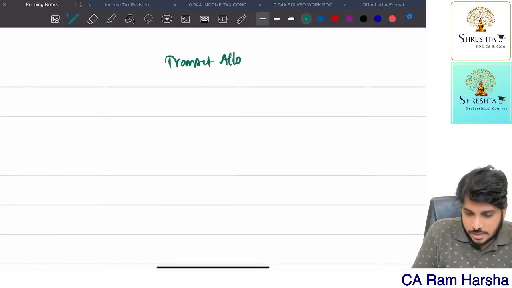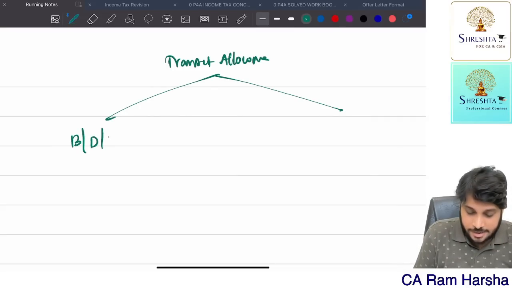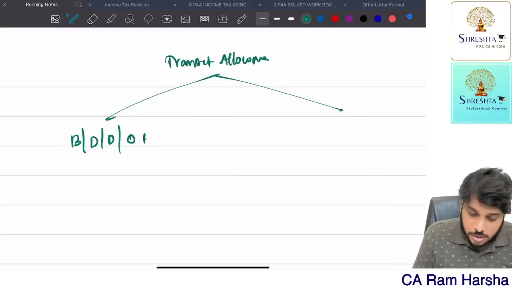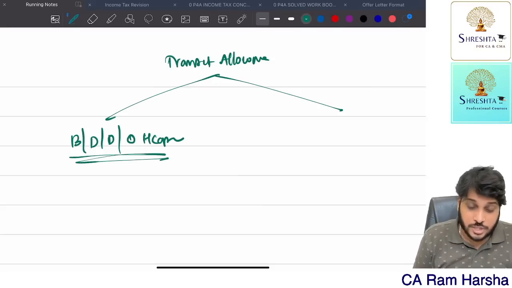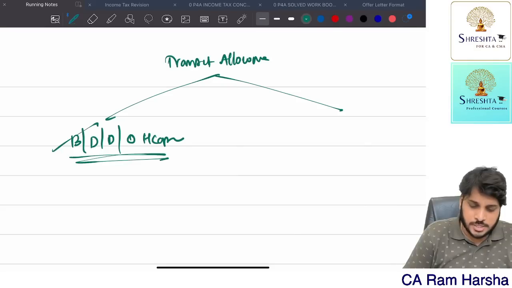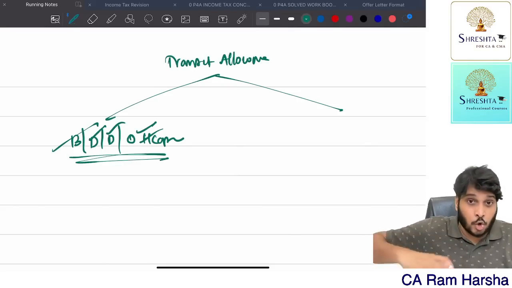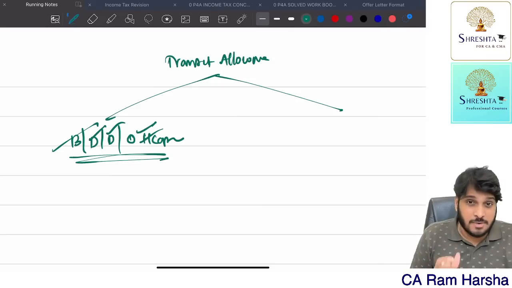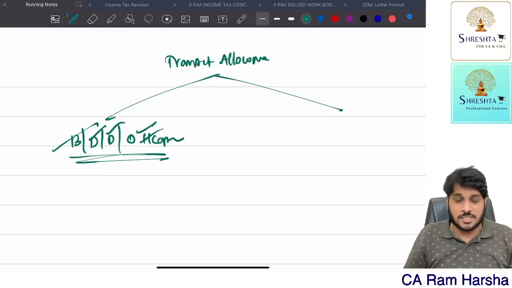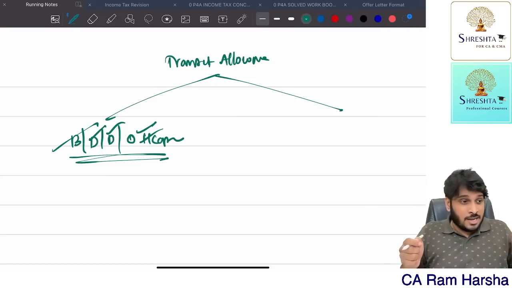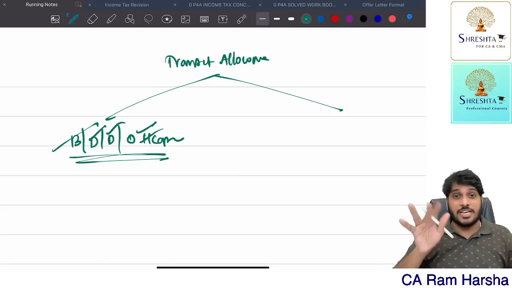Suppose transport allowance is given to a blind, deaf, dumb or orthopedically handicapped employee, that is, a physically handicapped person with disability in the lower extremities of the body. Transport allowance is for commutation between home and office, coming from home to office and returning home.